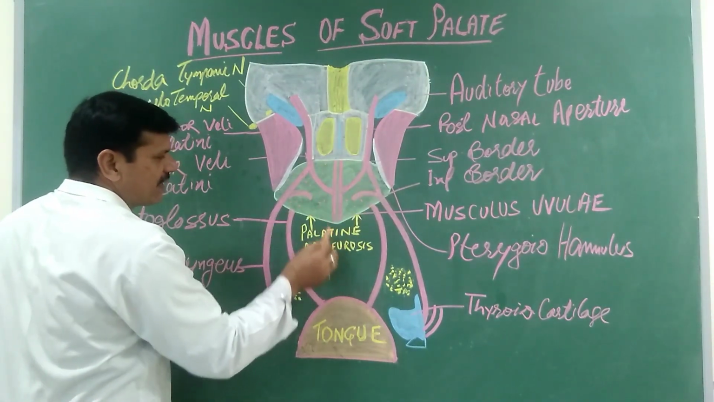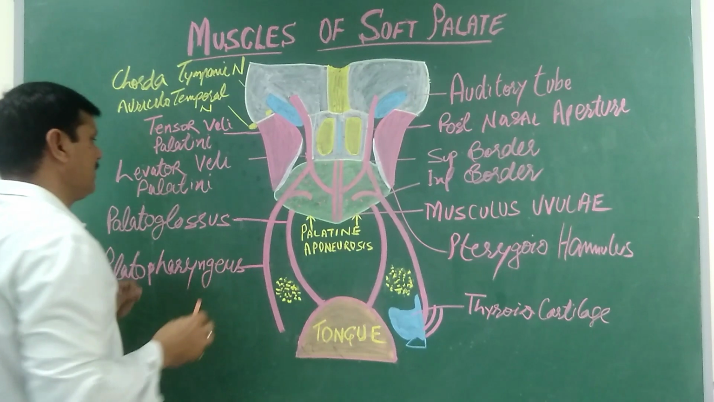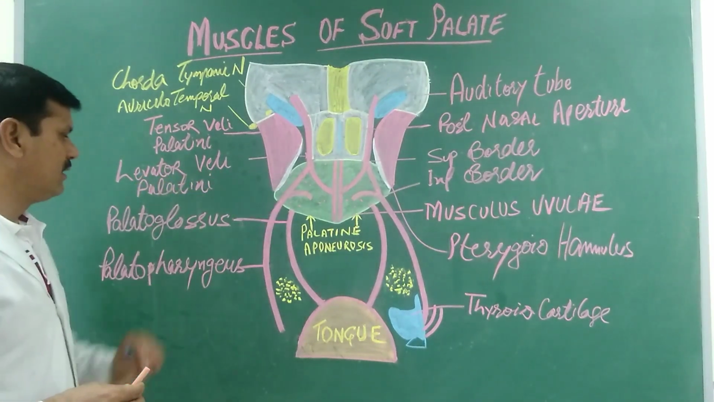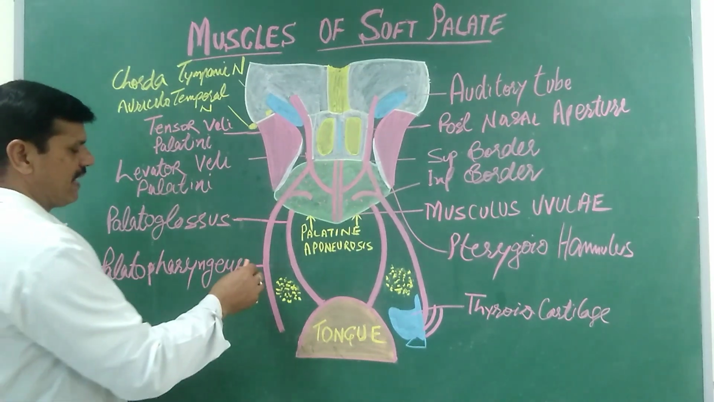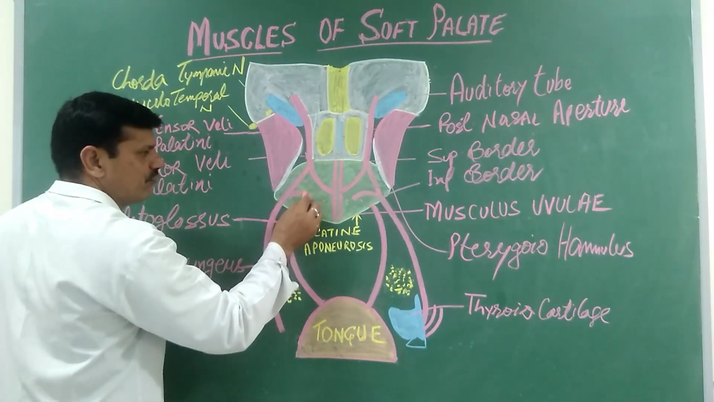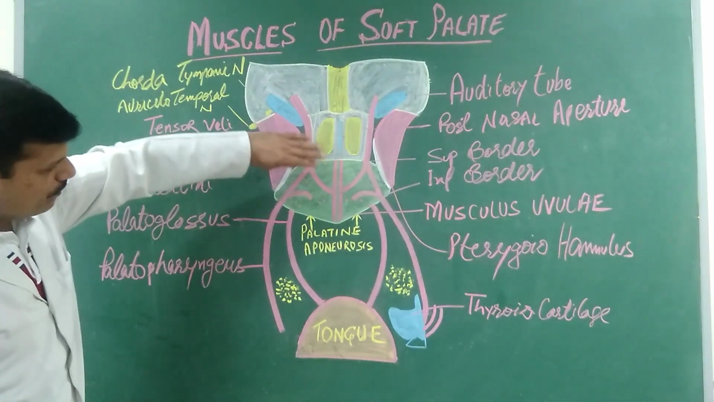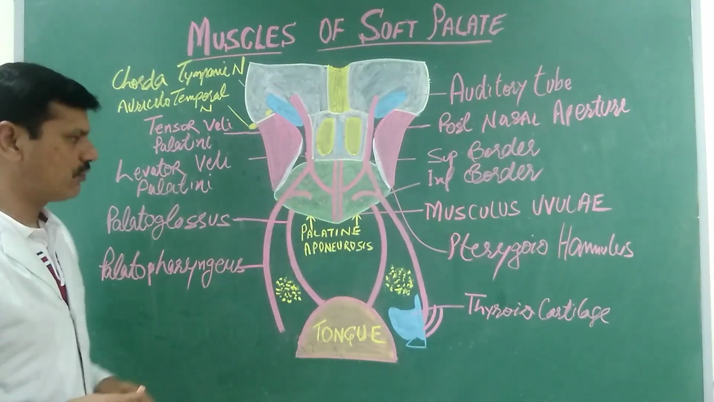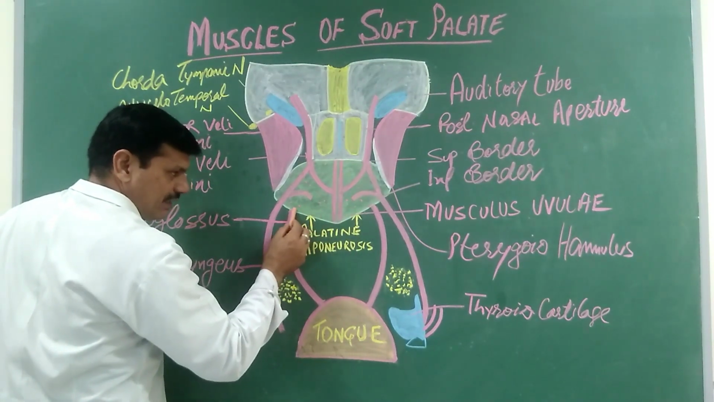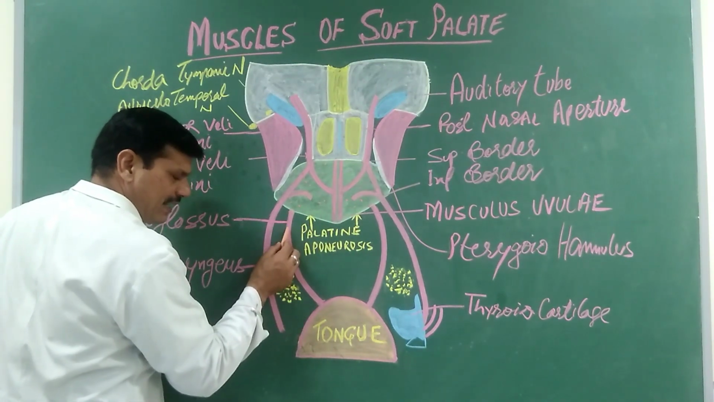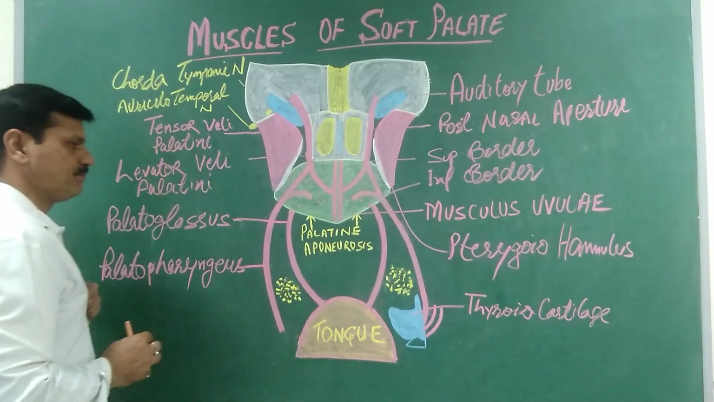The superior surface of the palatine aponeurosis has the levator veli palatini and the palatopharyngeus muscle. The palatopharyngeus has two fasciculi, or two heads, anterior and posterior. They lie on the superior surface of the palatine aponeurosis. The inferior, or anterior, surface of the aponeurosis has the palatoglossus.